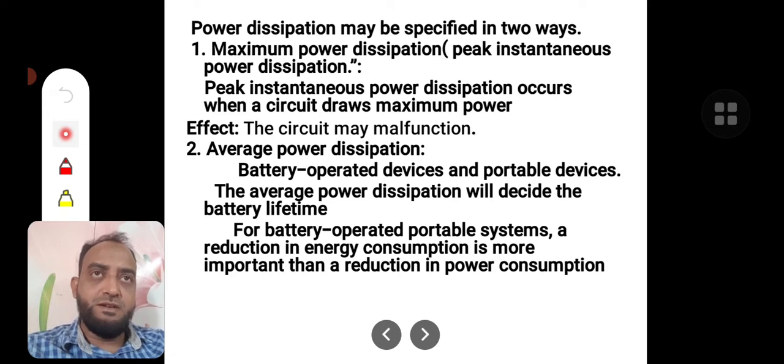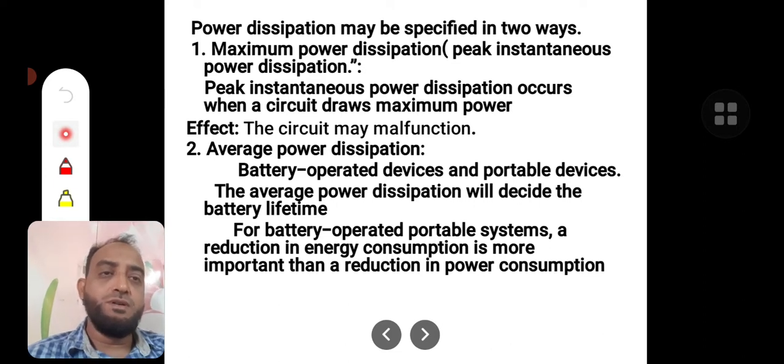Now, if sometimes it is high, sometimes low, sometimes very less power consumption is happening, then the average power will be moderate. So for battery operated devices like portable devices, laptops, mobiles and all, this average power dissipation is concentrated on much. It should be less. If this is not less, the battery will drain very soon, which is not suitable for portable devices.